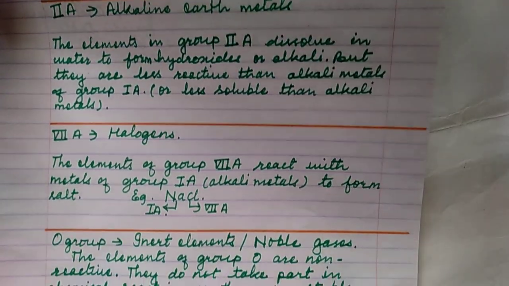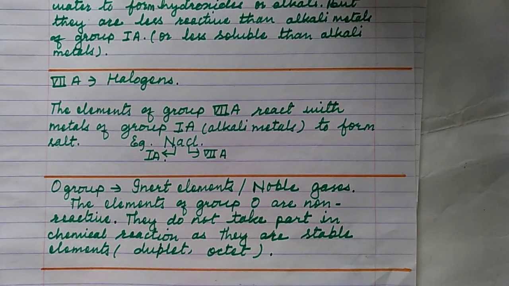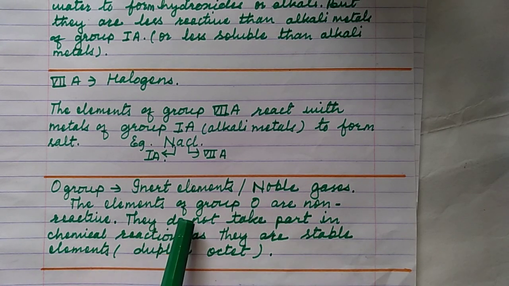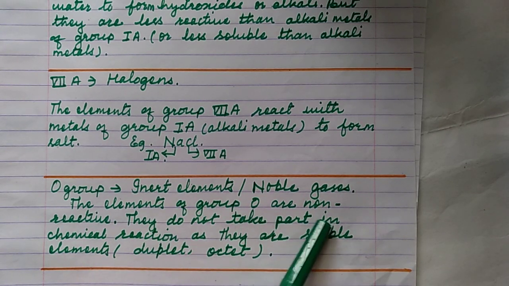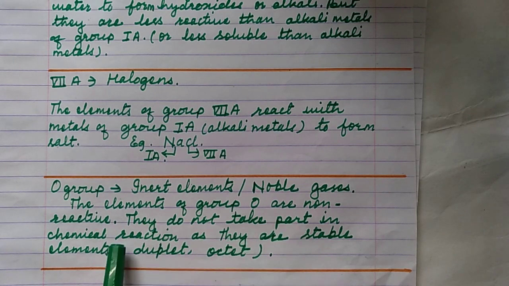Group 0 elements are called inert elements or noble gases. Inert means not reactive. The elements of group 0 are non-reactive. They do not take part in chemical reactions as they are stable elements.